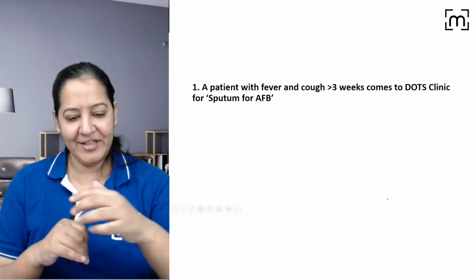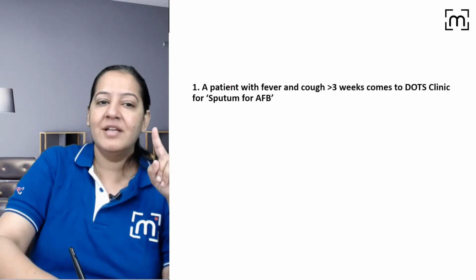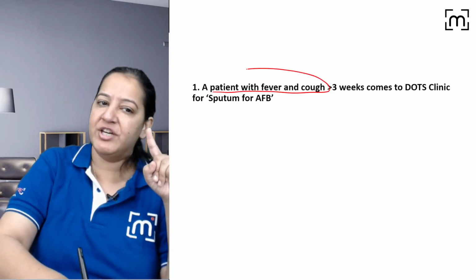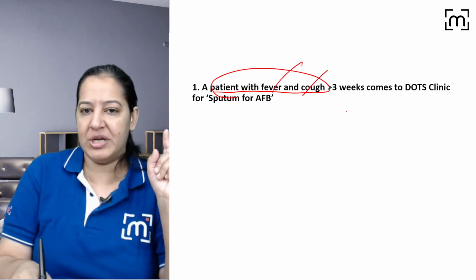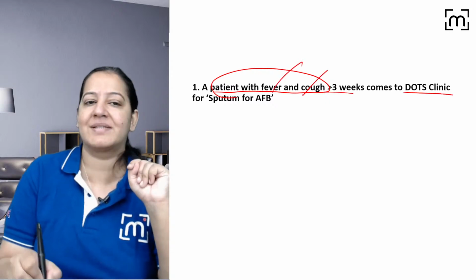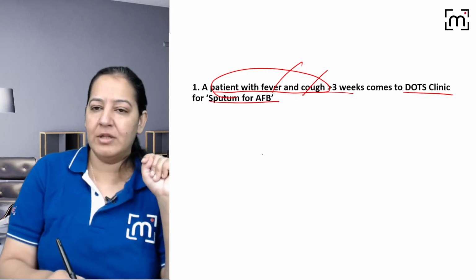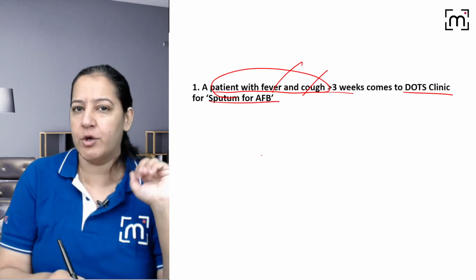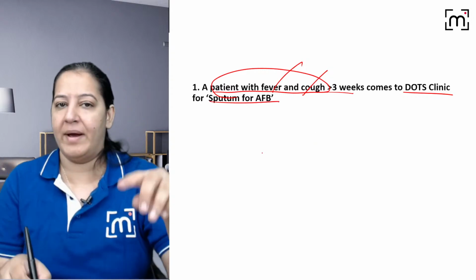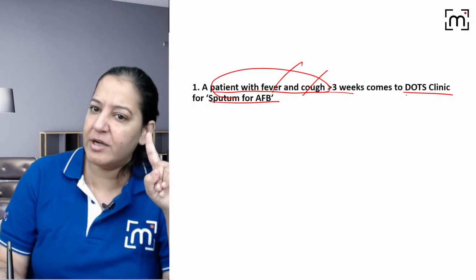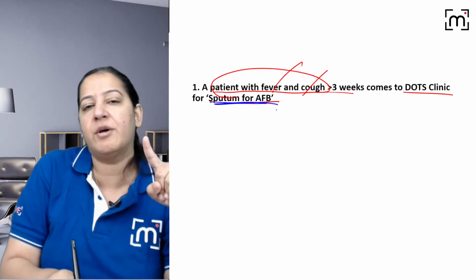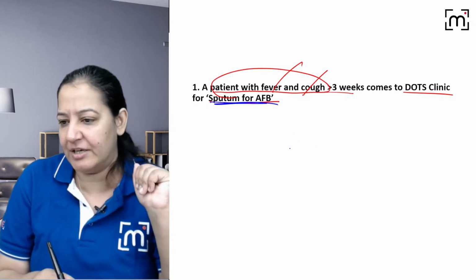Read the question. Let me read the question for you. There is a patient with fever and cough. The patient already has fever and cough for 3 weeks, and is coming to the DOTS clinic for the sputum. And you are taking the sputum of the patient. Which level of prevention are you providing? The patient already has fever, already has cough, and you are taking the sputum for testing TB, for acid fast staining.